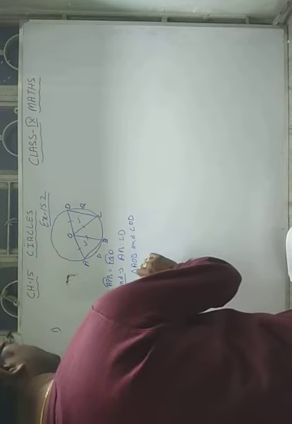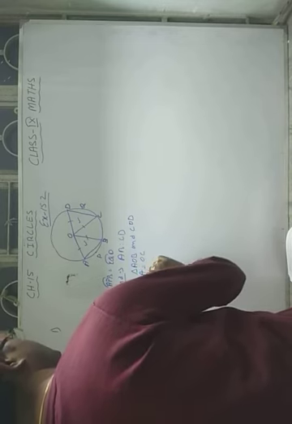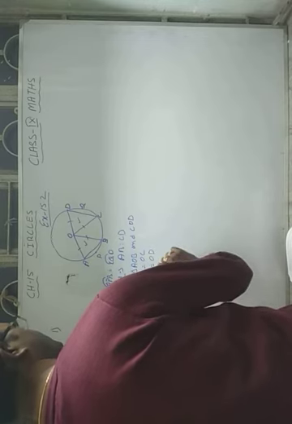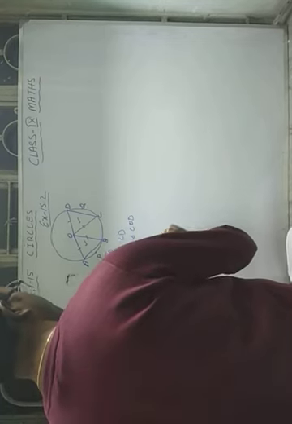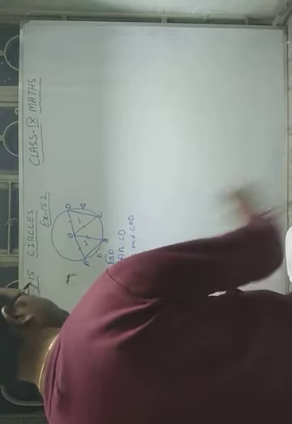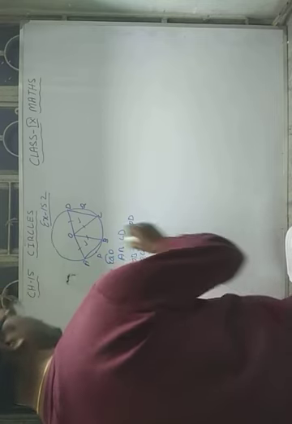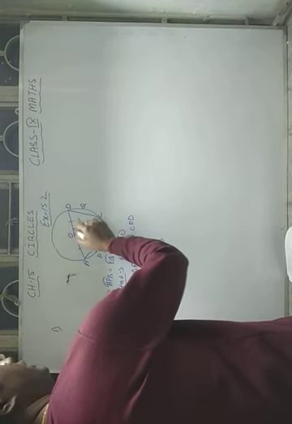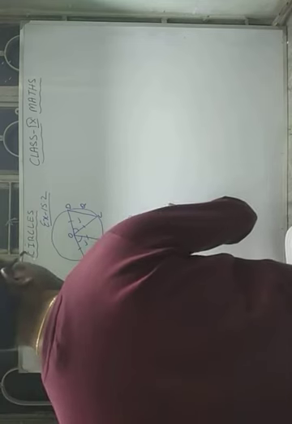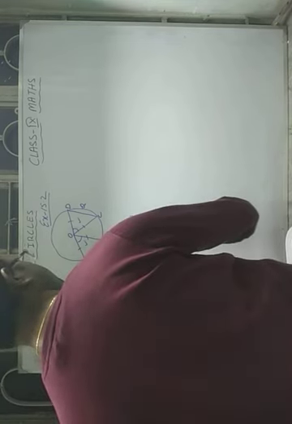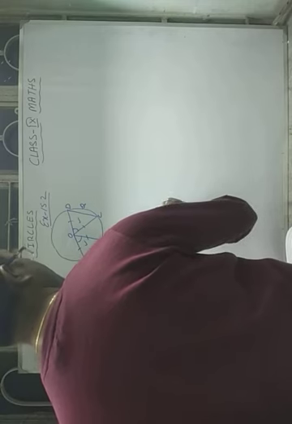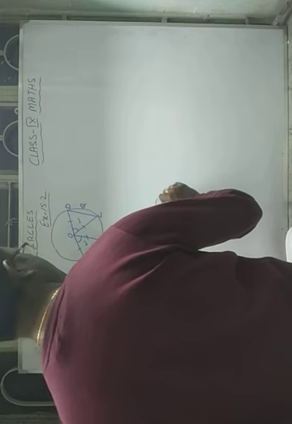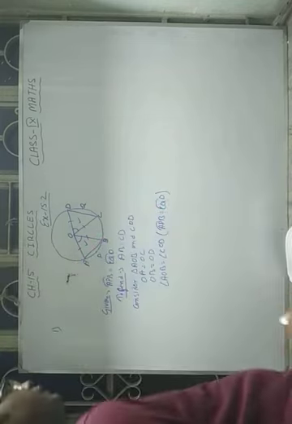So you can write OB equals OD, OA equals OC, and angle AOB is equal to angle COD. Why are these angles equal? Since the arcs are equal, they subtend equal angles at the center. So arc APB is equal to arc CQD. They are equal, so they subtend equal angles at the center.